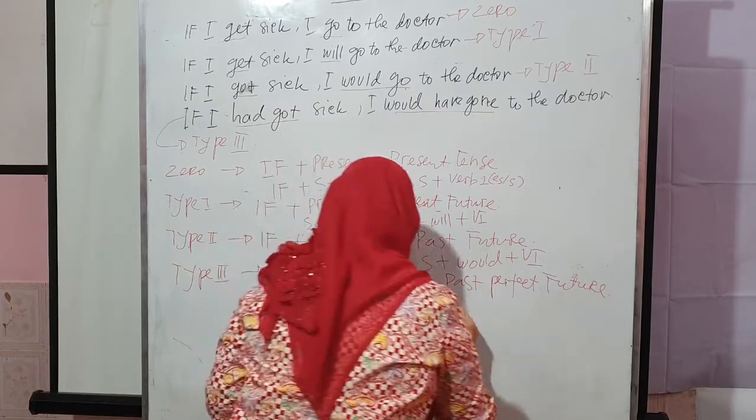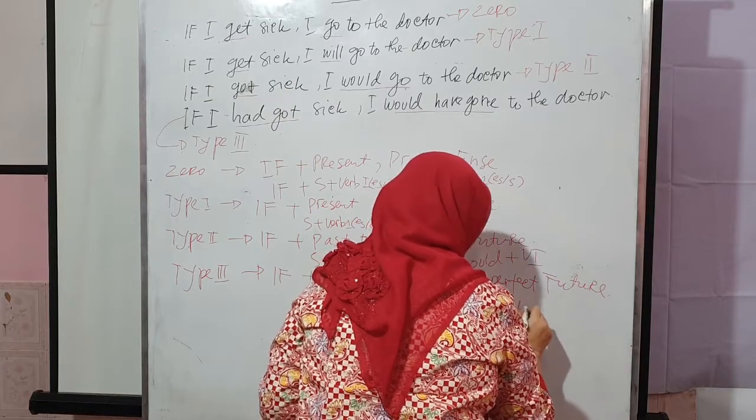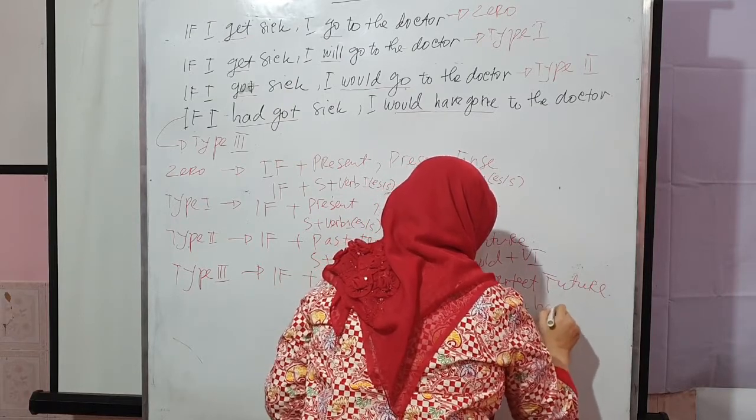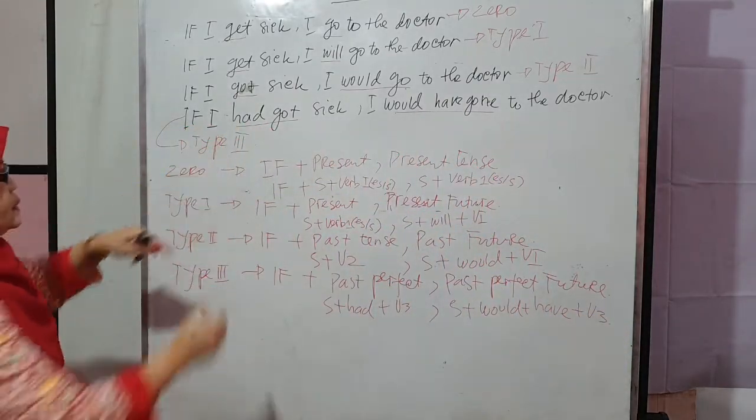That is past perfect. Then the other part is subject, and then would, then have, verb 3.